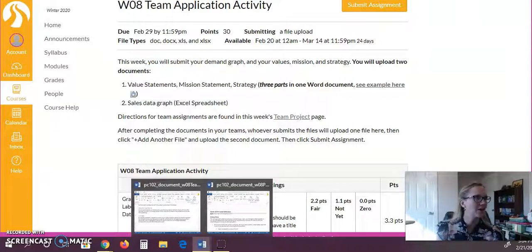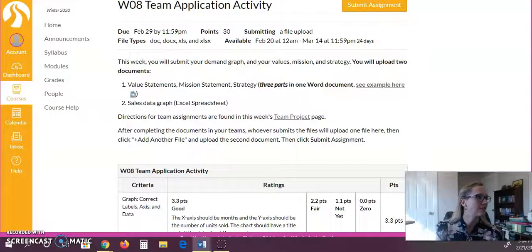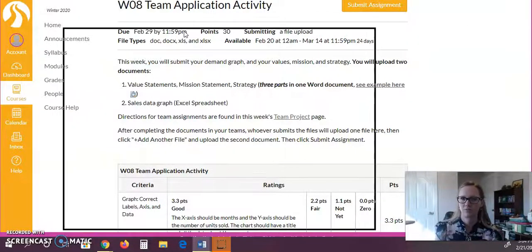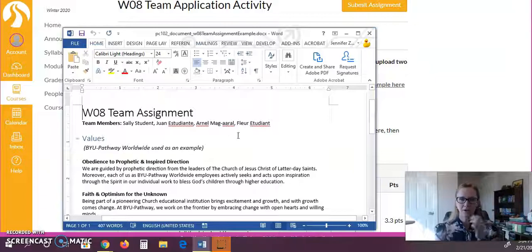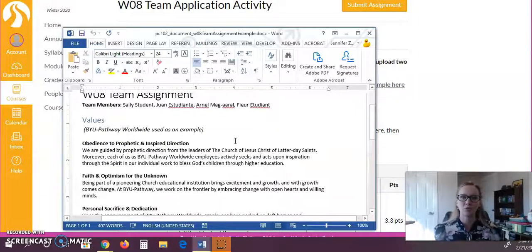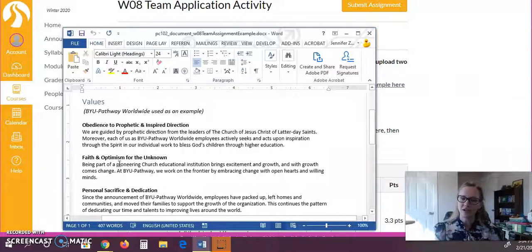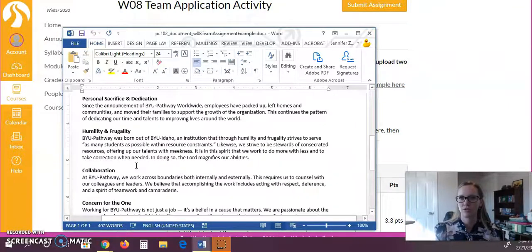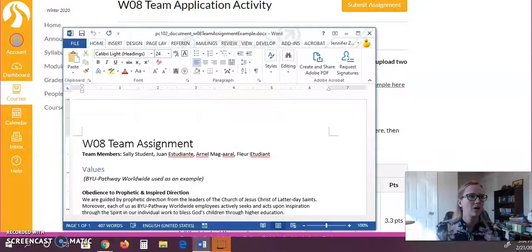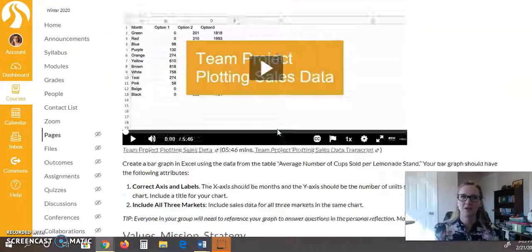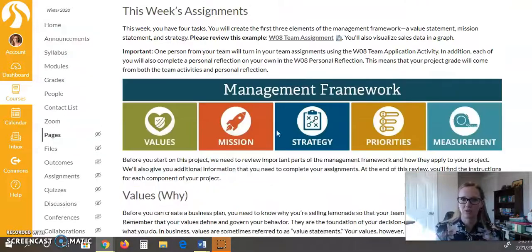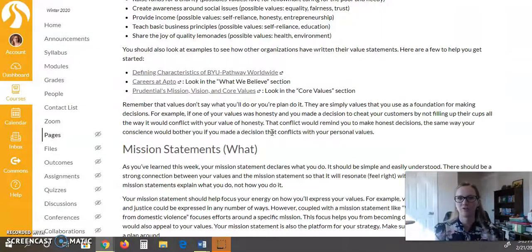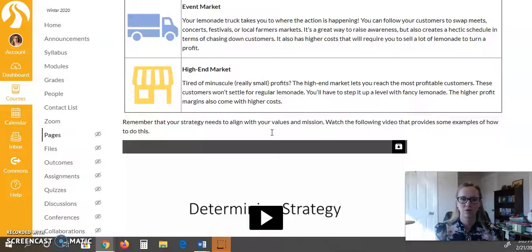We have kind of an example of that linked here that you can take a look at. This one is using BYU Pathway Worldwide as an example, but you'll want to focus on your lemonade stand business as part of yours, and you should have at least 3 values and then your mission statement and a strategy on there. Make sure you get those. You can find further details on that here in the team project instruction page. It gives you some good ideas. Make sure you read through this and what it says about each of those.